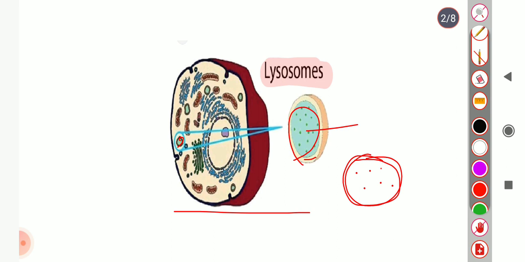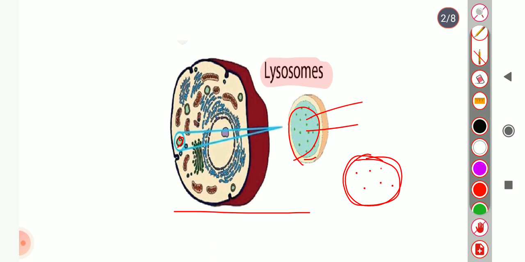About 50 enzymes are recorded in semi-crystalline granules, and not all the enzymes occur in every lysosome; there are different sets of enzymes for different types of lysosome.